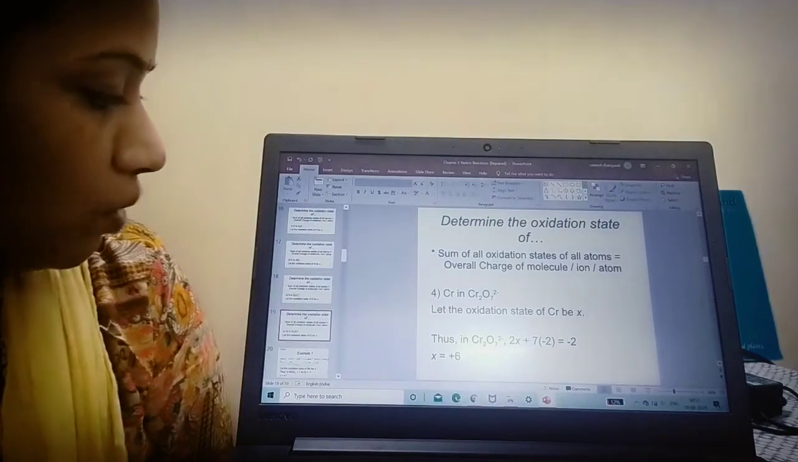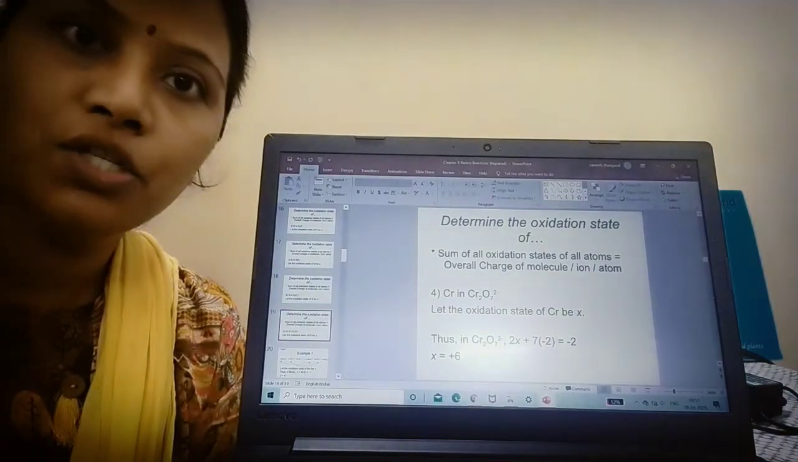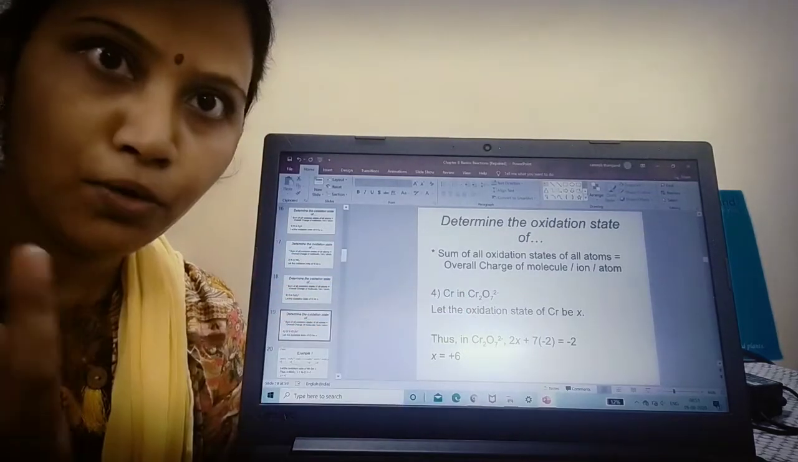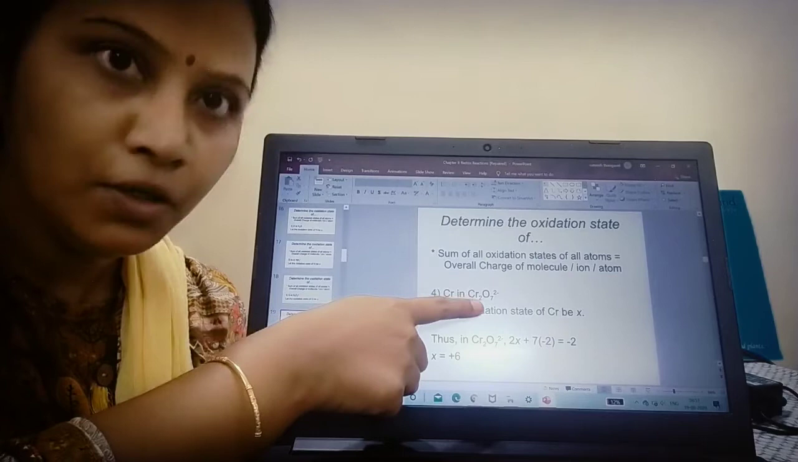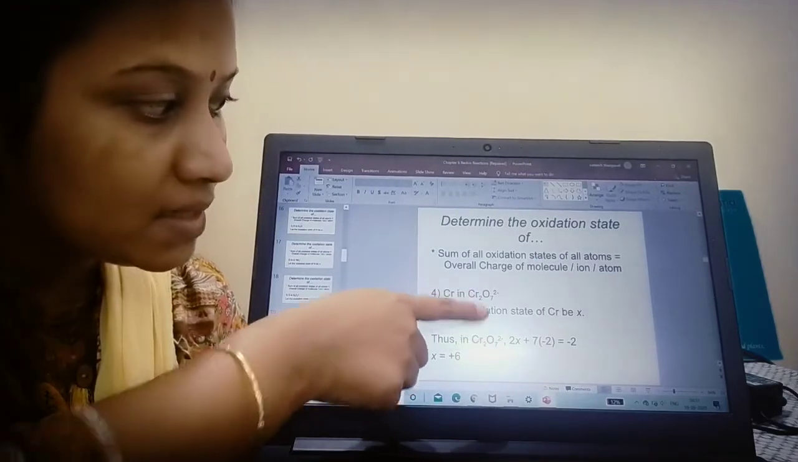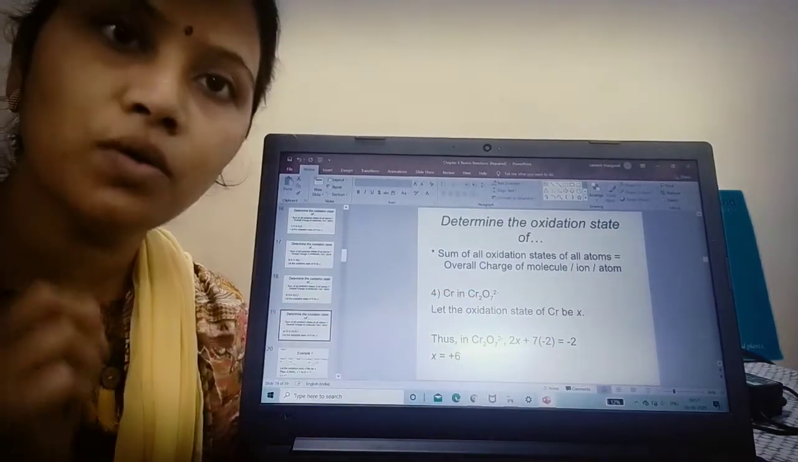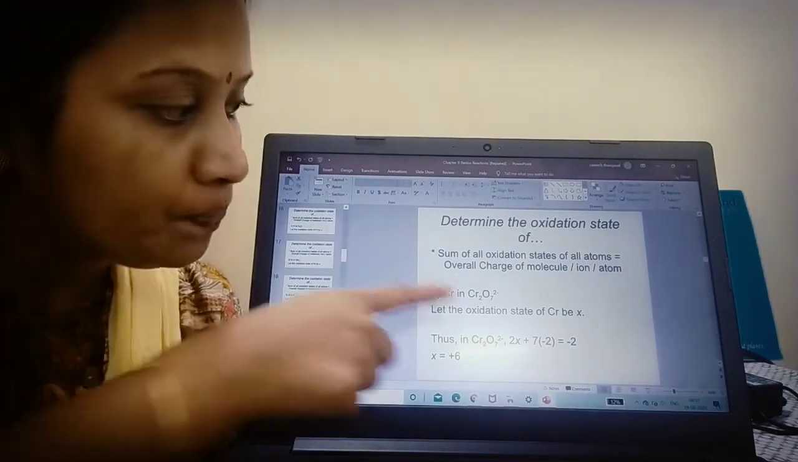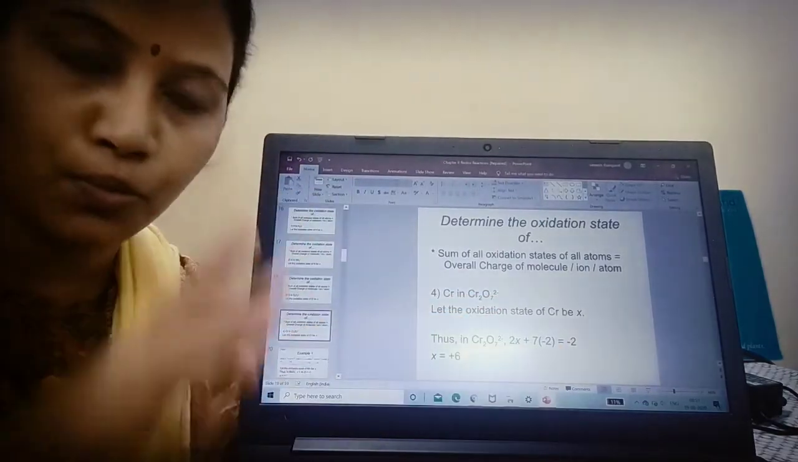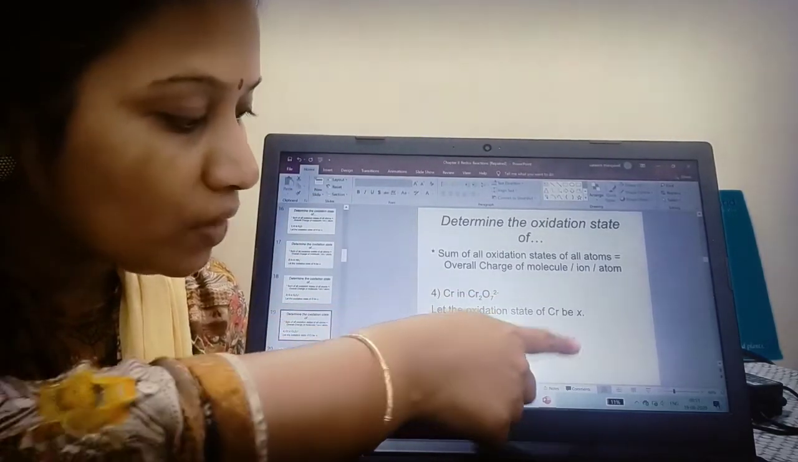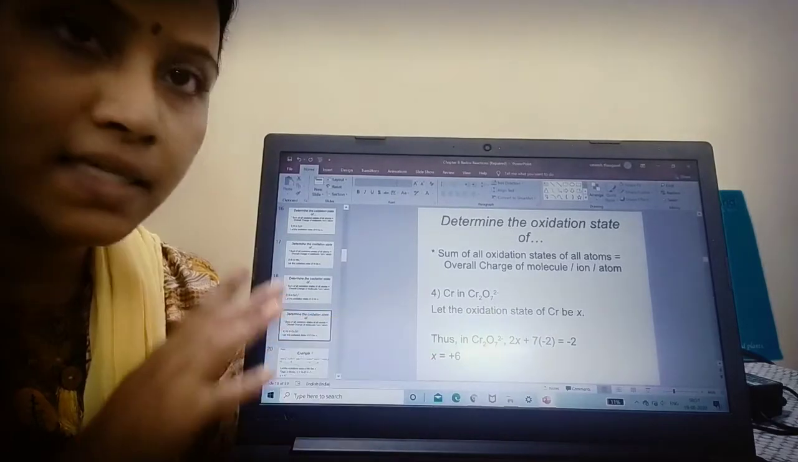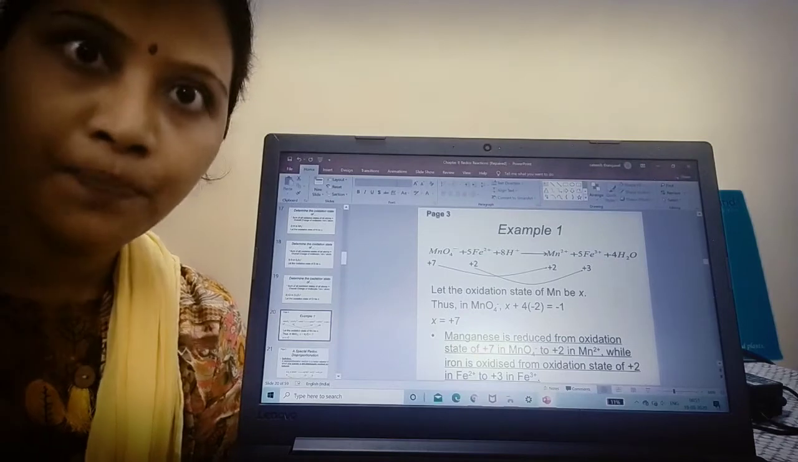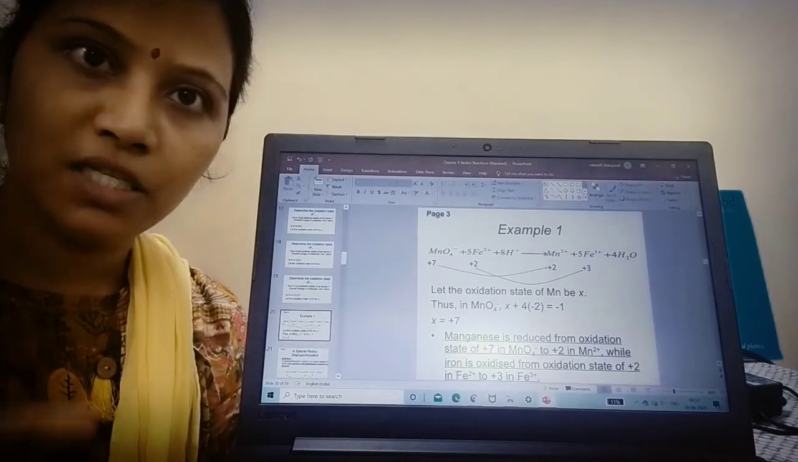Now the fourth problem is to calculate the oxidation state of chromium in dichromate. Okay, so take Cr as X, I don't know it. How many atoms of Cr are there? 2, so 2 into X, 2X, plus how many oxygen are there? 7. What is the oxidation state of oxygen? -2. So 7 into -2 is equal to the overall charge, which is -2. So 2X minus 14 is equal to -2. When I calculate, X is equal to +6. So this is how we have to determine the oxidation state of different elements present in a compound.